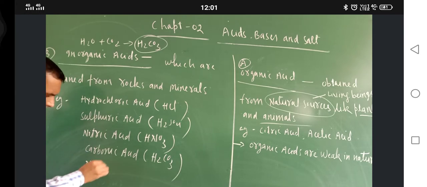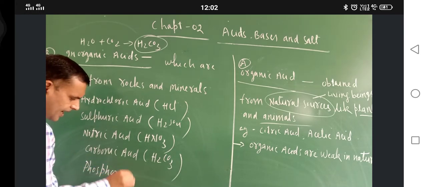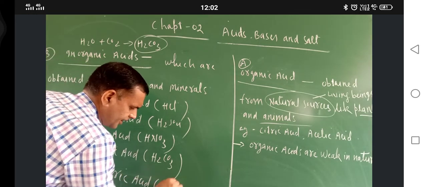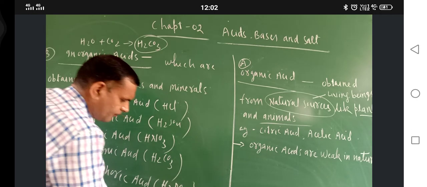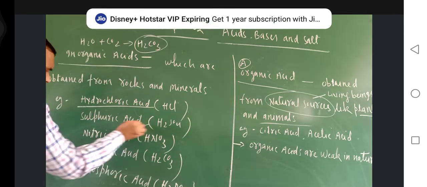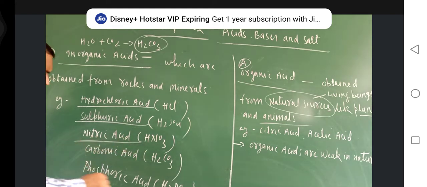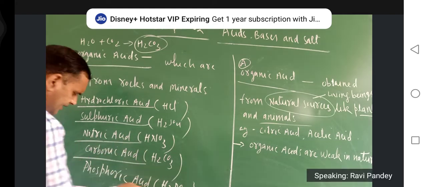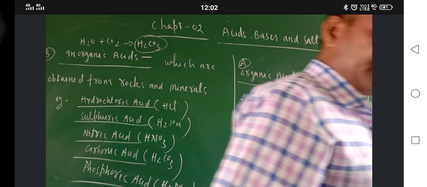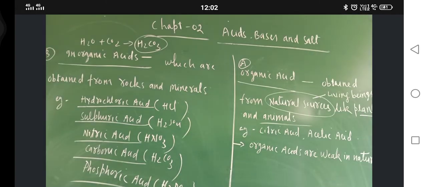Phosphoric acid is H3PO4. So this is hydrochloric acid, this is sulfuric acid, this is nitric acid, this is carbonic acid, this is phosphoric acid. These are the acids which are obtained from rocks and minerals.